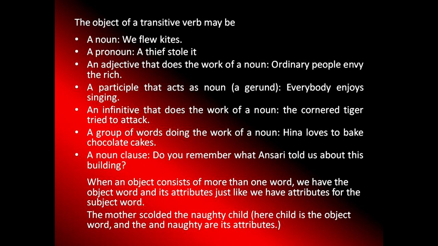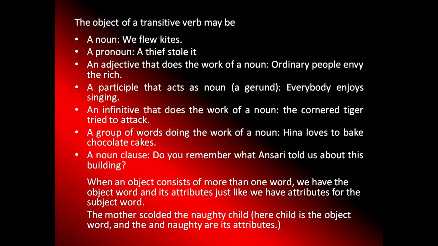Next one. A group of words doing the work of a noun. Let's see. Hina loves what? To bake chocolate cakes. So they are the group of words which act as a noun. Chocolate is also a noun and cakes is also a noun.